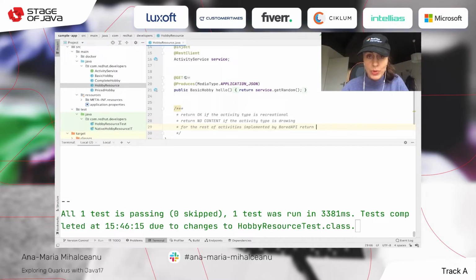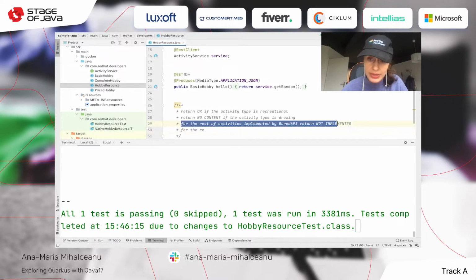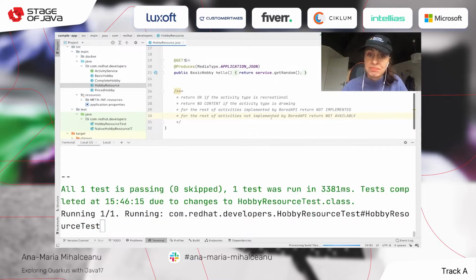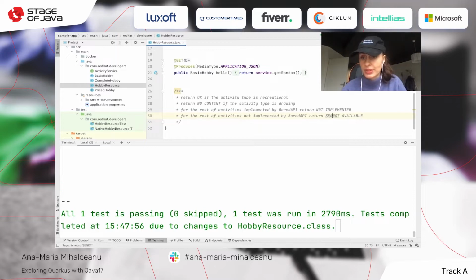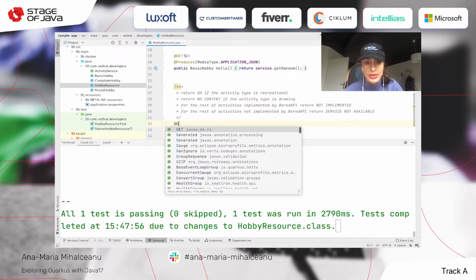For the rest of the activities implemented by the Bored API, what else can I return? I don't want to return things to users, even though they're implemented. Return not implemented, because I didn't provide implementation in my app. For the rest of the activities, we're going to copy paste this one. Not implemented by the Bored API. It's going to say service not available. Okay, so let's implement these things.